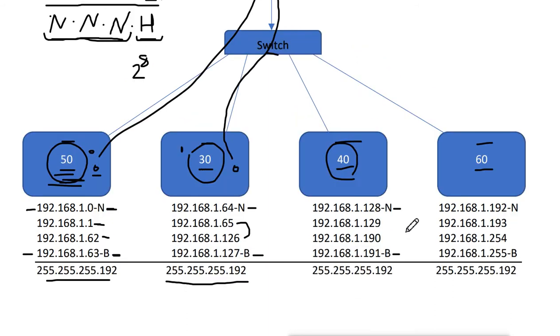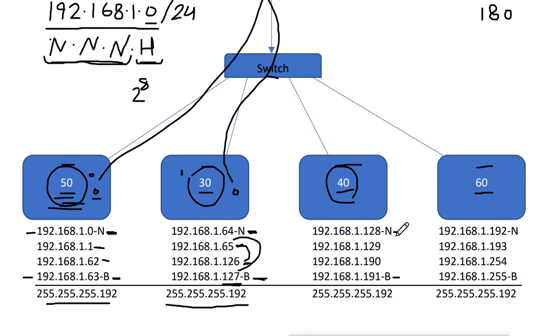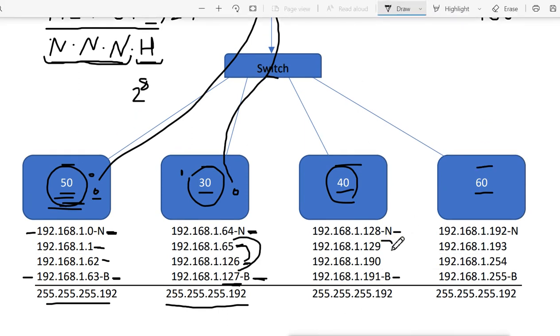And then the usable IP addresses will be all the remaining addresses in between, from 129 to 190. They will be usable addresses, and I will assign them here. It is not going to use all of them because I need only 40. So whatever IP addresses I require, I will assign here, but I will assign them with this subnet mask. And the subnet mask indicates that